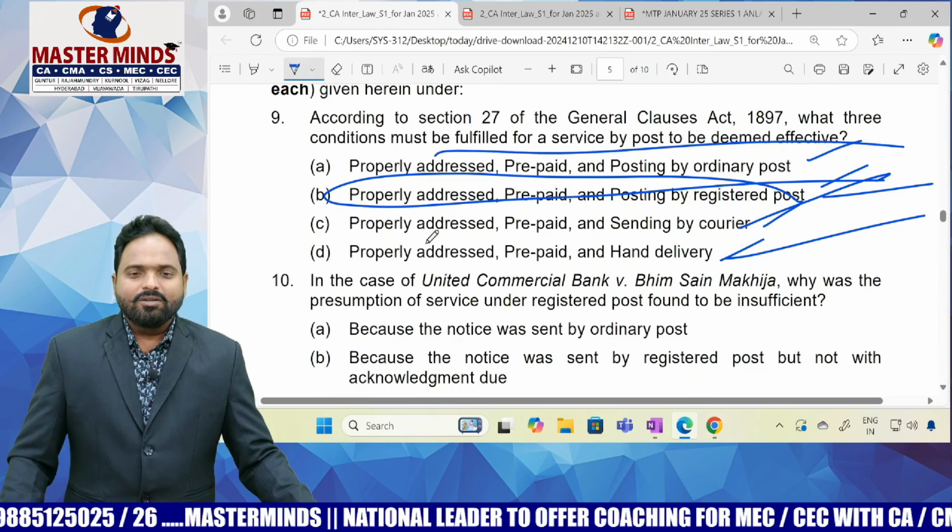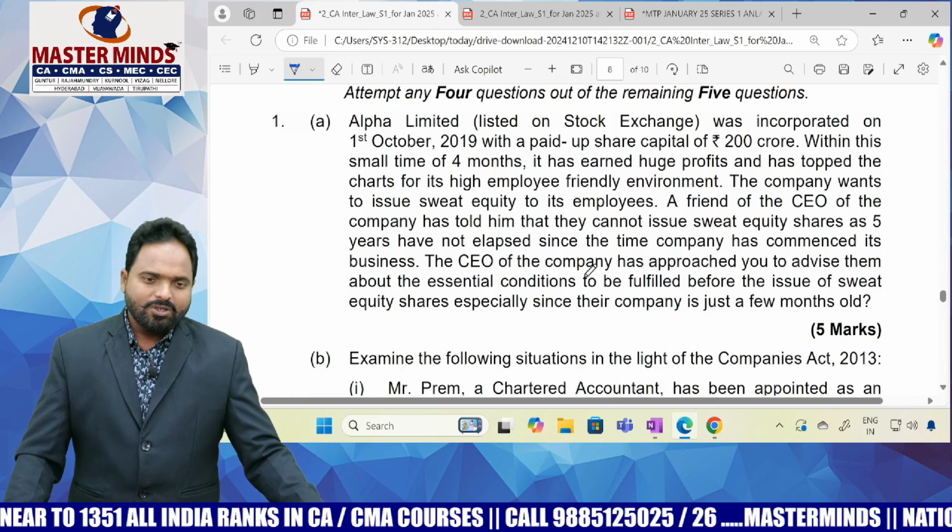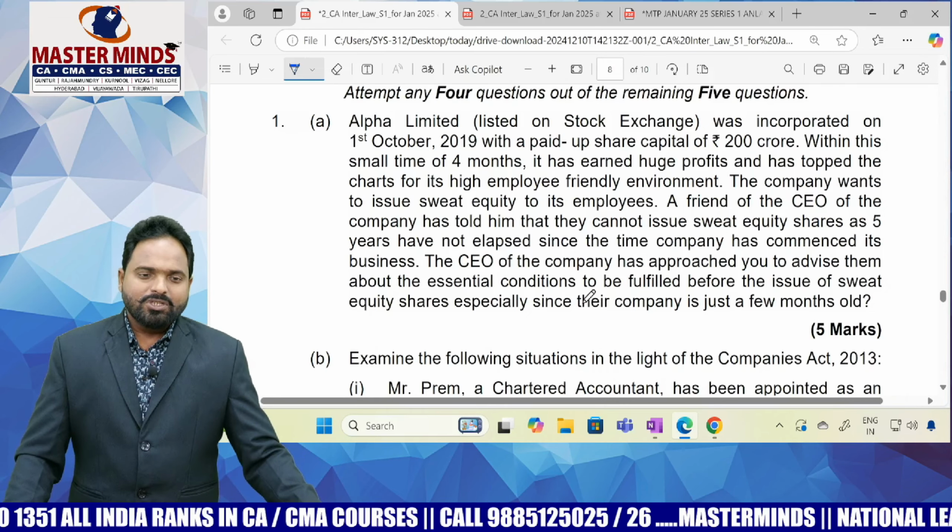Okay, this is what your MCQs are. Except 3 MCQs, maybe the 4th MCQ, the last MCQ also, it is not easy for students. 4 MCQs are a little bit difficult. Not a little bit difficult, I think students cannot answer. 4 into 2, 8 marks you can straight away lose. And 10 MCQs are very easy. 9 MCQs are very easy. Maybe another 2 MCQs you can answer if you have knowledge. That is it for the MCQs.